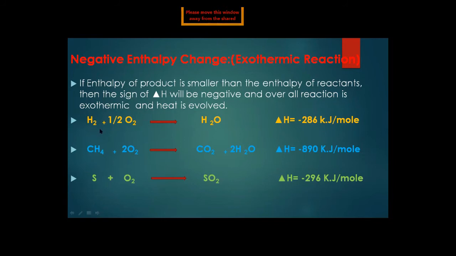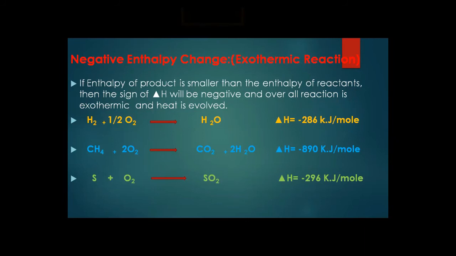For example, hydrogen gas reacts with oxygen and forms water. It is the opposite of the electrolysis process, the decomposition of water, which is an example of a positive enthalpy. Here 1 mole of hydrogen reacts with half a mole of oxygen to form 1 mole of water. So what happens? Delta H is minus 286 kilojoules per mole. Here 286 kilojoules per mole of energy is released when water is formed from hydrogen and oxygen gas.